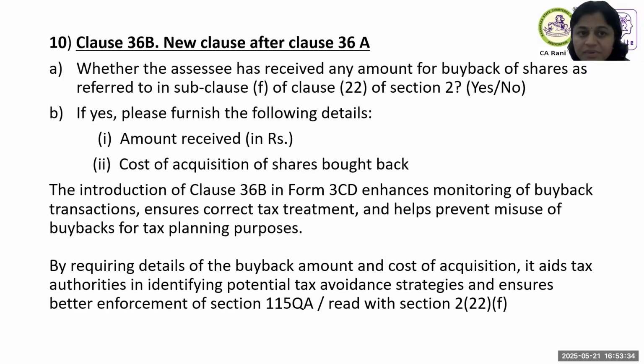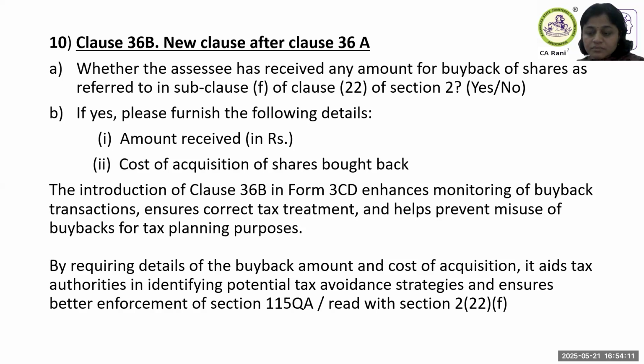And this is the last amendment, 36B. This is again a consequential amendment because of the changes in the buyback related provisions. As you know, from 1st October 2024, there is a change in 115QA and also 2(22)(f), where after 1st October, any buyback by the company, the gross amount paid by the company for buying back the shares is considered as dividend in the hands of the shareholder.